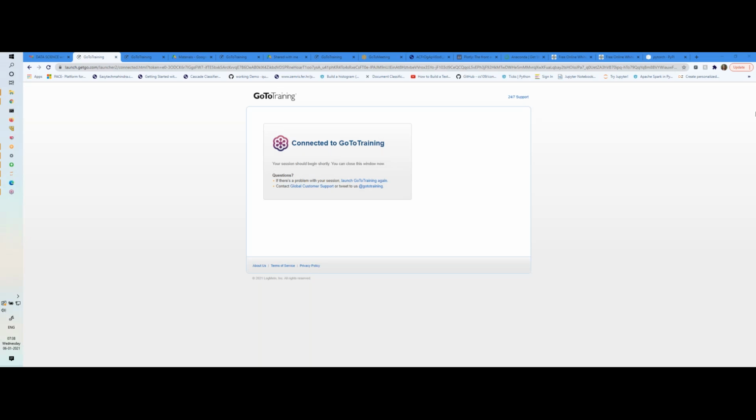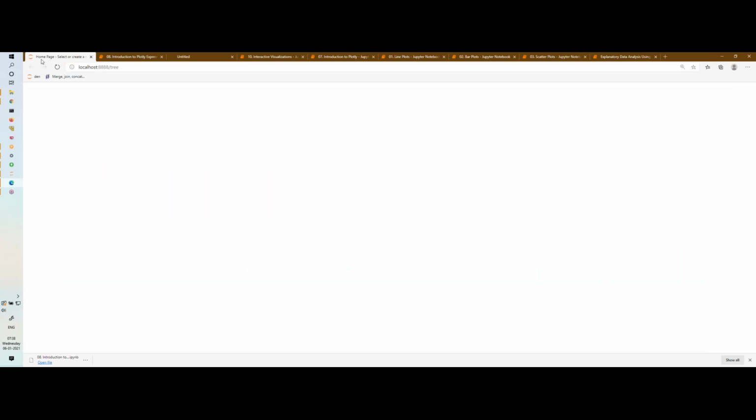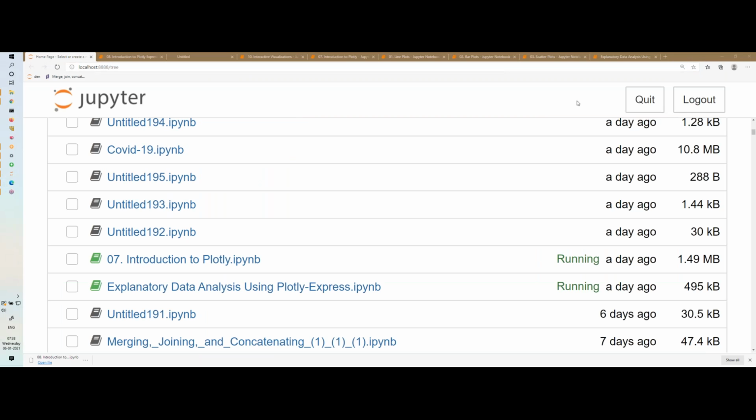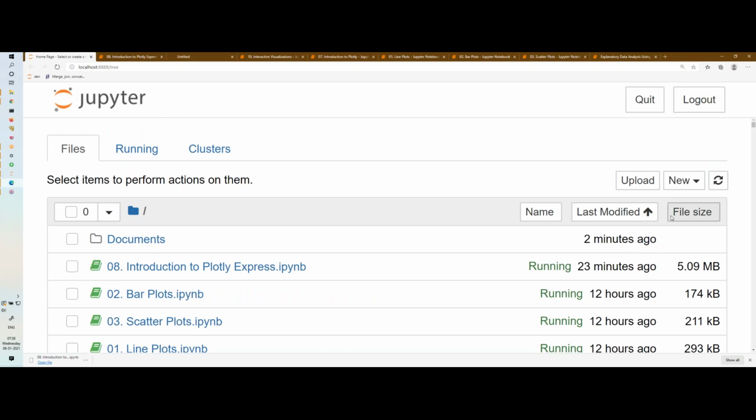So once the installation is successful and you are comfortable with Jupyter Notebook, today onwards we're going to start with Python. One more announcement from the demo, I think I have told you: if you enroll for any one of these courses, you're going to get the full access for Python, right? Because for both of these courses, Python is very important.